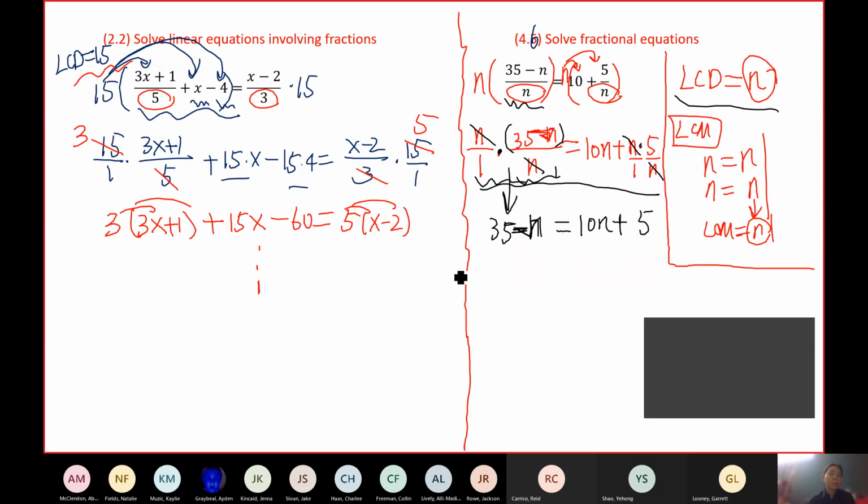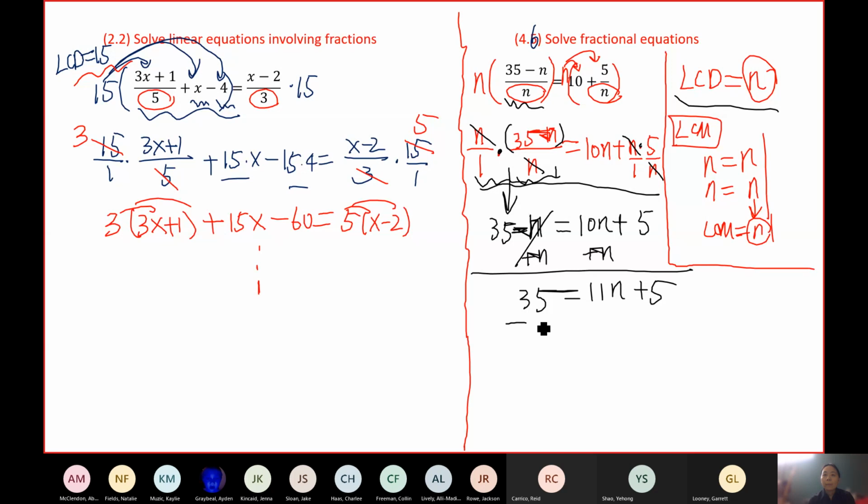Now, we solve it like we did in chapter 2, section 2.1, combine like terms. You should also have learned this in your developmental class. So 35 equals 11n plus 5. And we subtract 5 from both sides. So that's 30 equals 11n, and divide both sides by 11. Okay, so that gives us n equals 30 over 11.